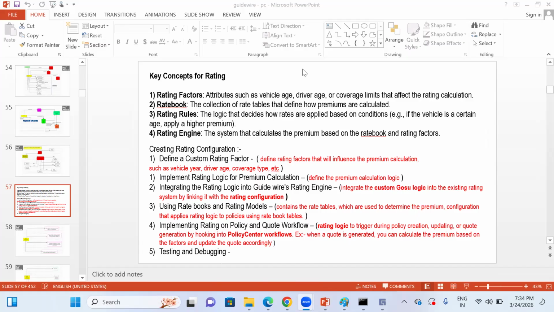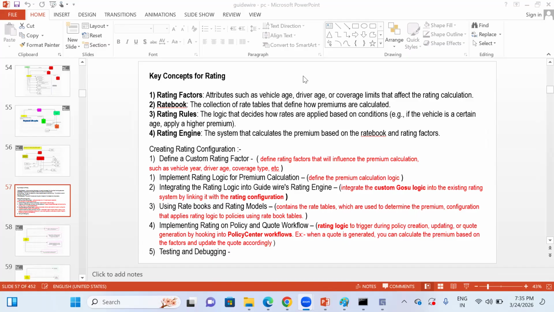Please make a note: Guidewire rating. Guidewire rating majorly focuses on the rate of the particular policy submission that the customer applied for.